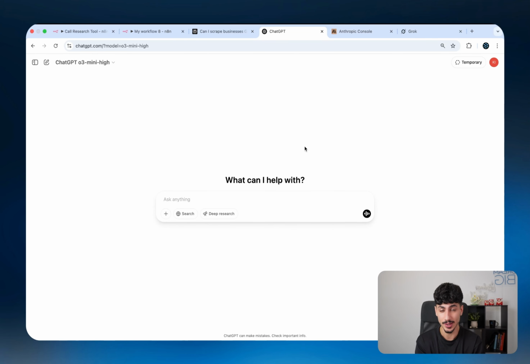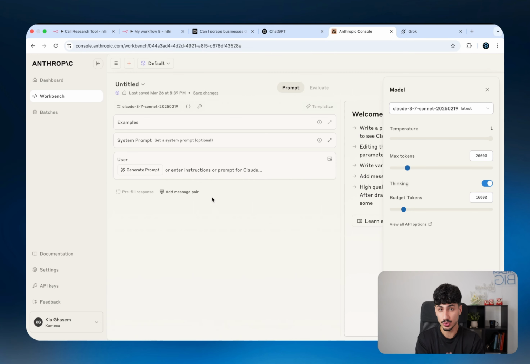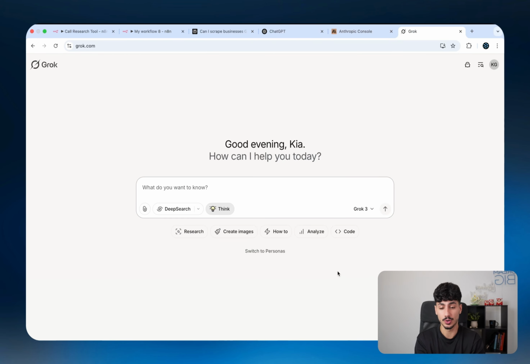So with that being said, what I usually do is I open up 3 tabs on my browser. Number 1, I open up ChatGPT o3 mini. Number 2, I open up Anthropic and I choose Claude 3.7 Sonnet Thinking. And then number 3, I open up Grok and I choose the Grok 3 model Thinking. And then I'll just ask it to write the code for me.